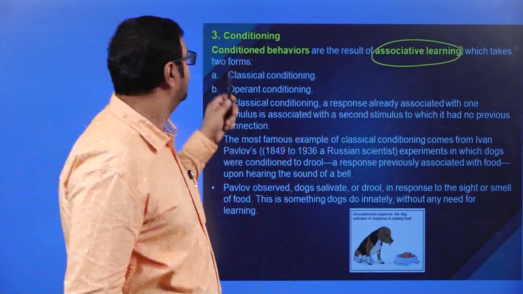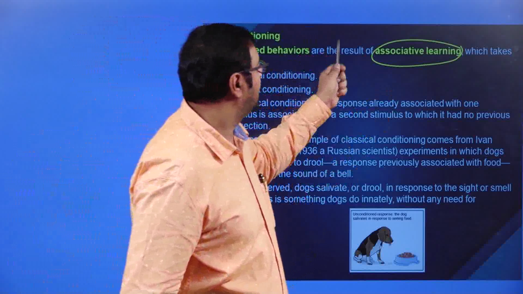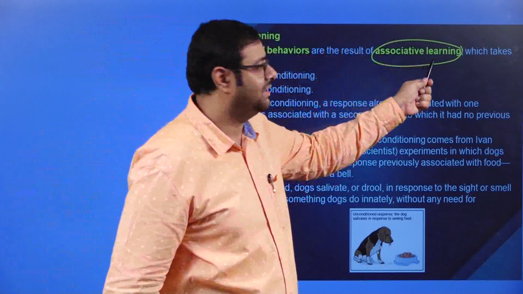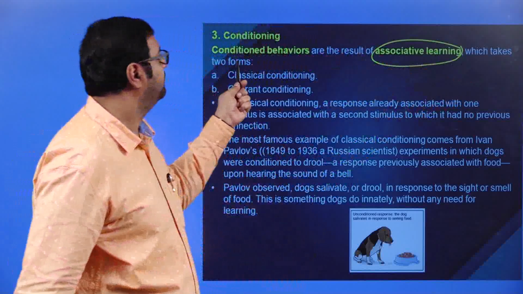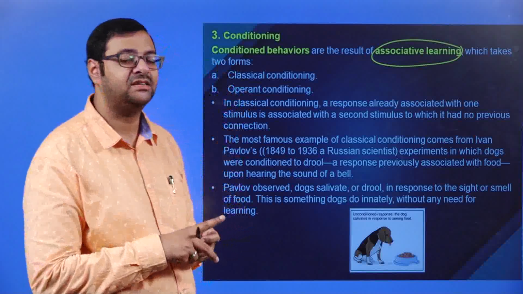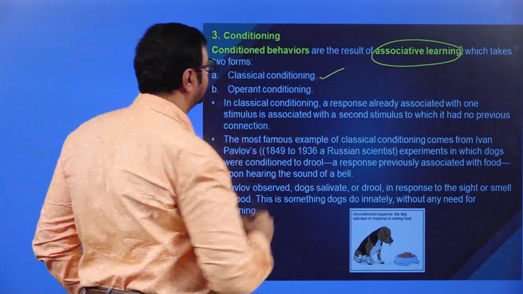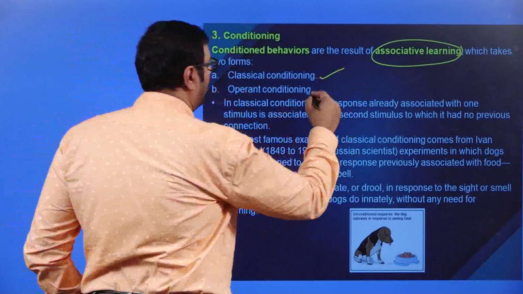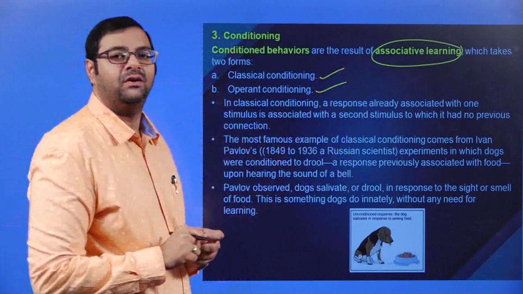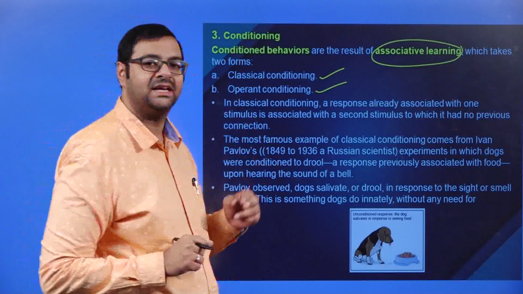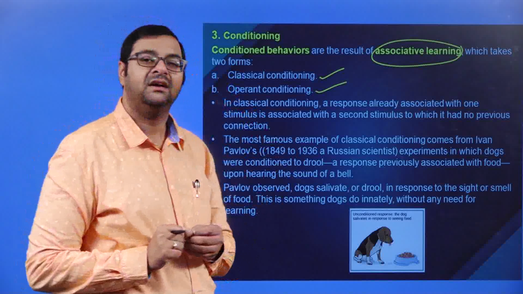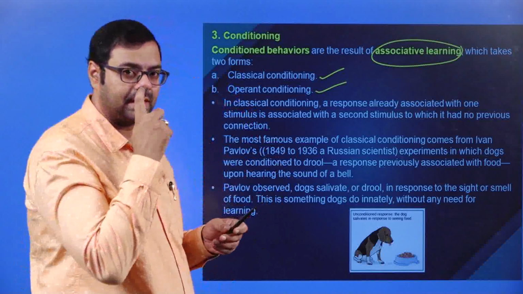Now, conditional behaviors are results of associative learning which takes two forms. So conditional behaviors are of two types. The first one is classical conditioning and the second one is operant conditioning. Now what is this classical conditioning?